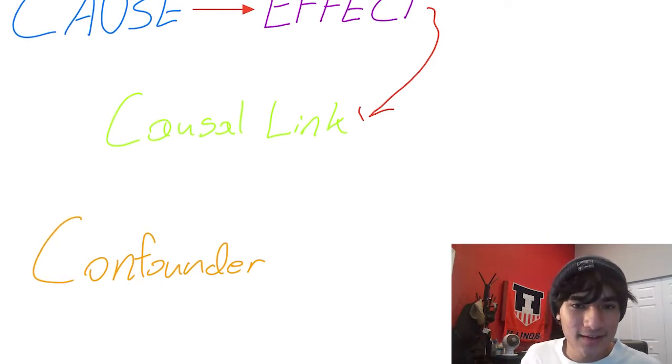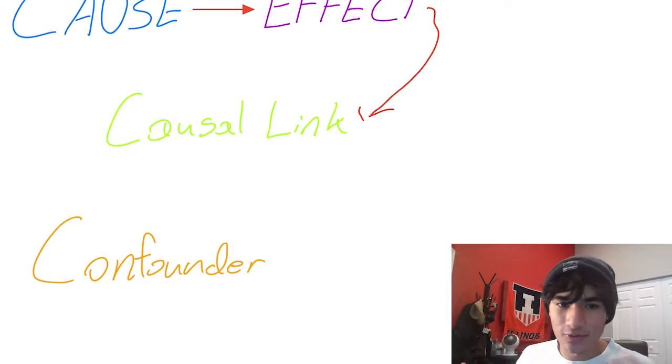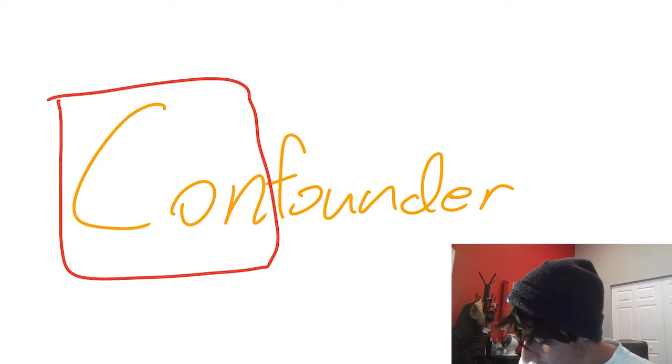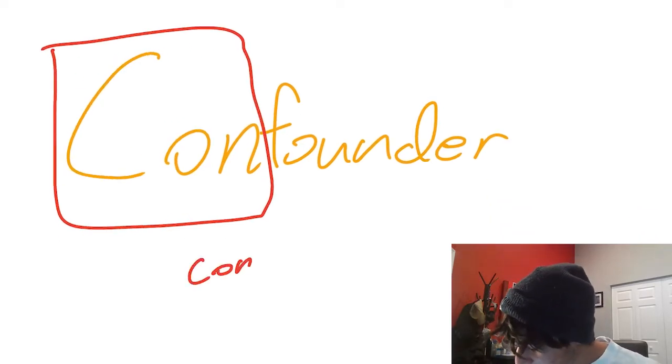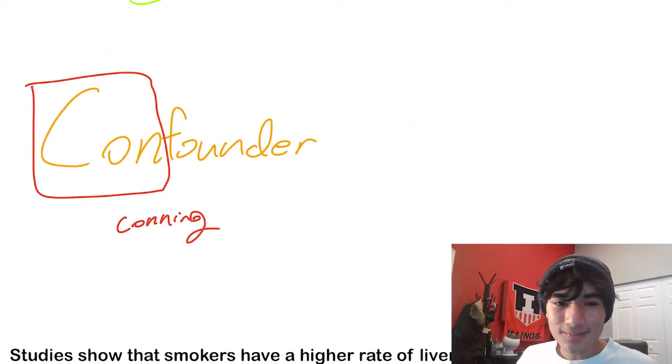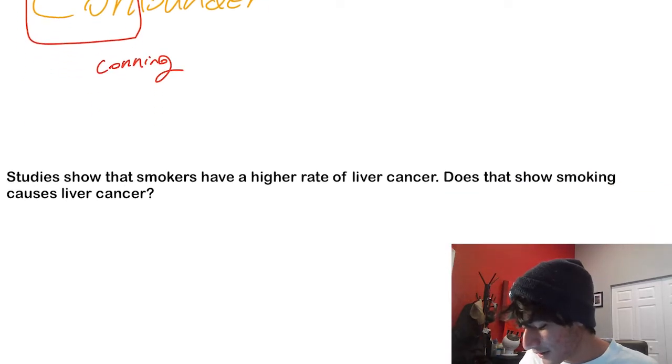On the other hand, a confounder is a hidden difference within a group or variable that can distort the study's results. I remember this by looking at the word and taking the prefix, which is con, and I think of it as someone's conning me, like someone trying to deceive me and make me believe something that might not be true. Okay, so let's break this down with a classic Stats 100 problem.